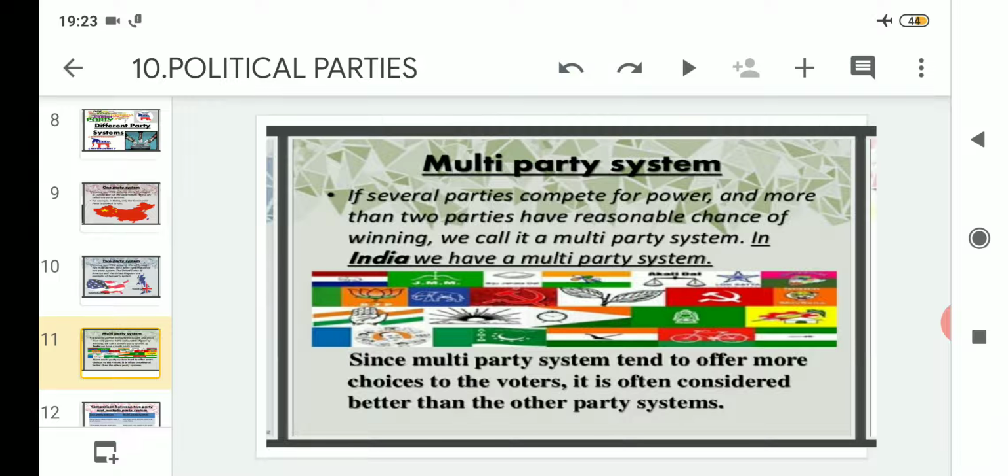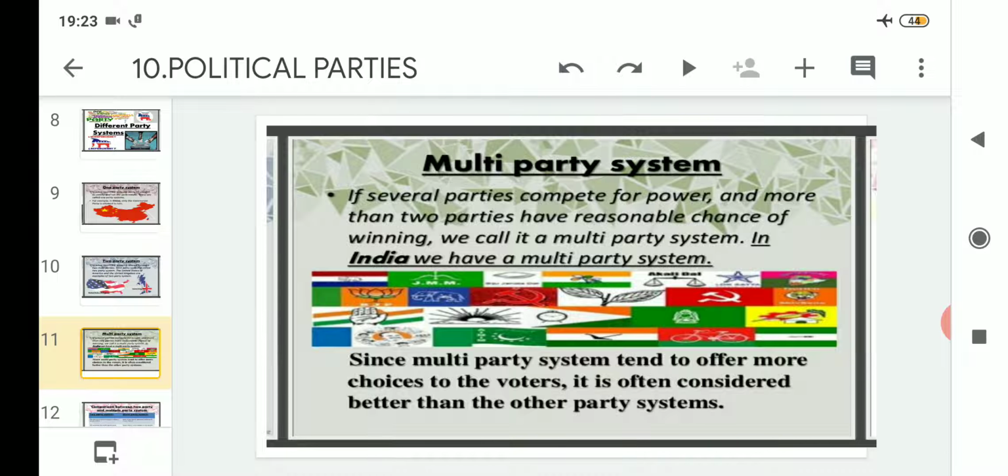Lastly, we read about the multi-party system, where more than two political parties contest elections. For example, our country India follows this multi-party system, and as a result, the multi-party system is believed to be better than the other two systems, the one party and the two party system.